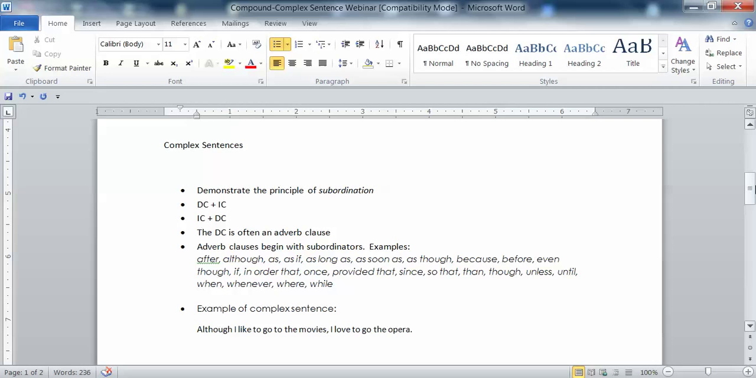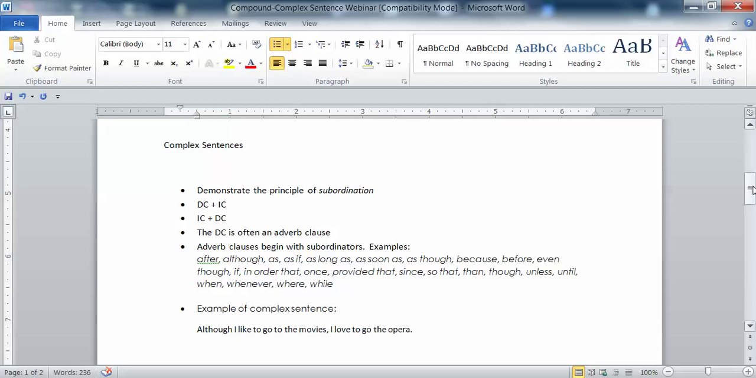Now we're moving on to complex and compound complex sentences. Specifically in Ring 91, I think we stop with the complex sentence. And then we pick up from there in Ring 92, and we take you through compound complex. So anyway, in order to know the compound complex, you have to understand complex sentences. They demonstrate the principle of subordination, not coordination, subordination. So subordination, sub meaning one thing isn't as important as the other.